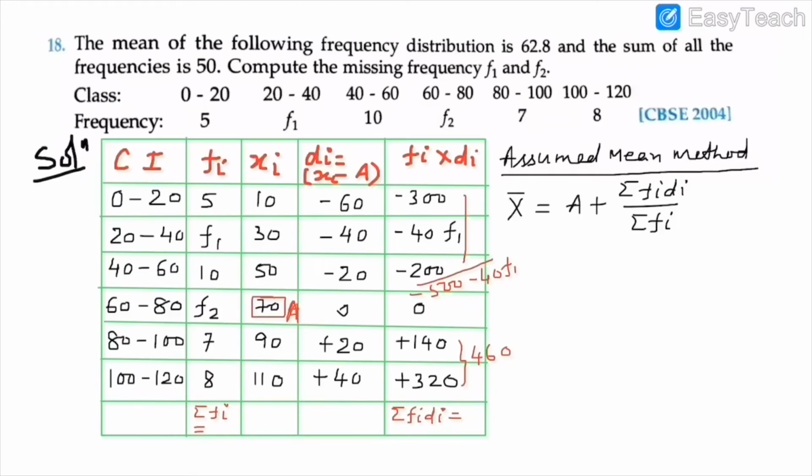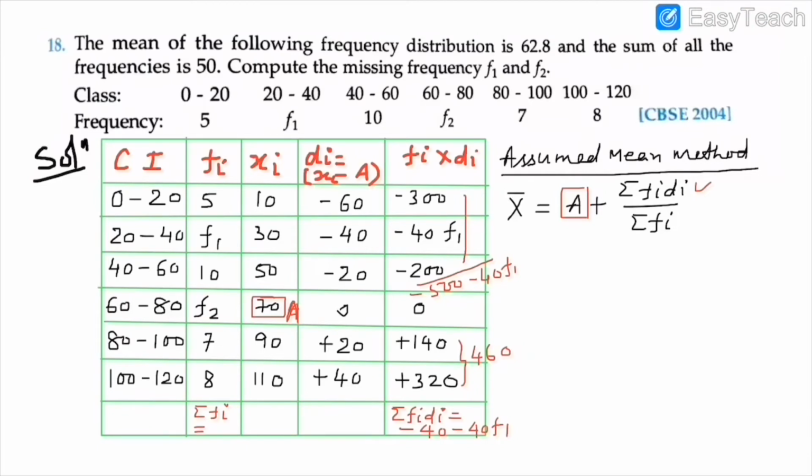It will come minus 40 minus 40 F1. So we got the value of a, we got the value of sigma fi di, and already we have been given sigma fi.